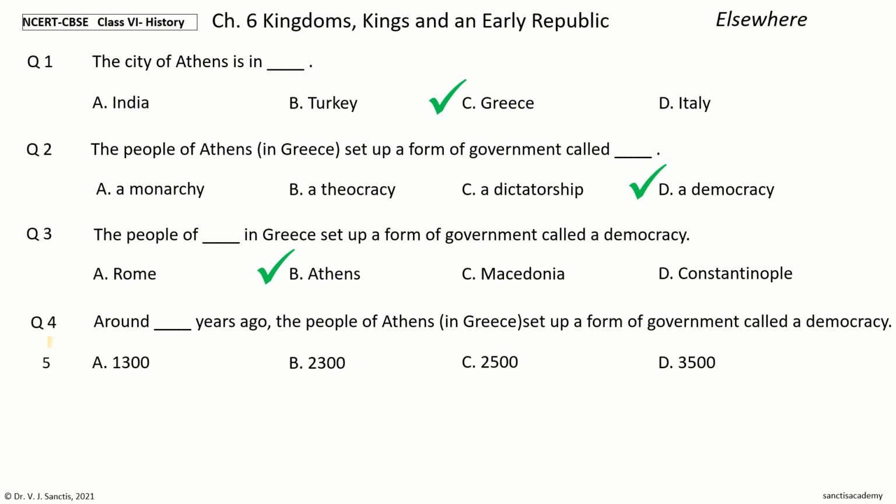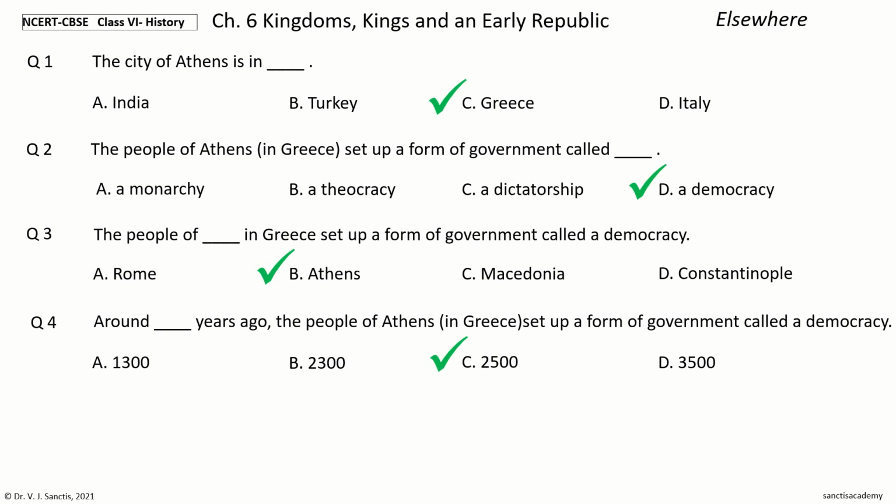Your time to choose. And the answer is 2500. So, around 2500 years ago, the people of Athens in Greece set up a form of government called a democracy.